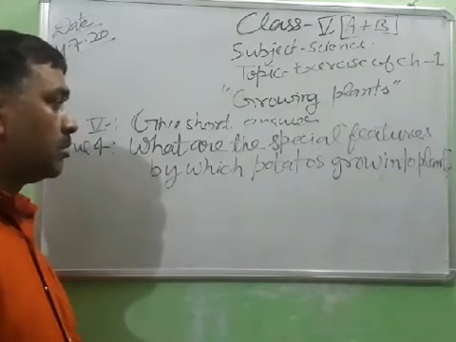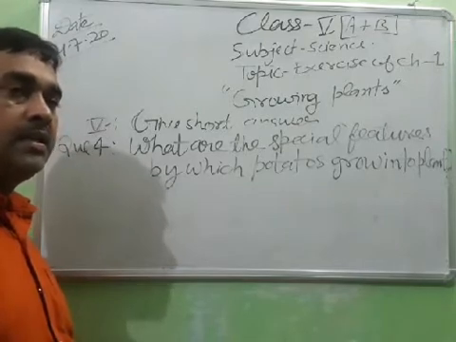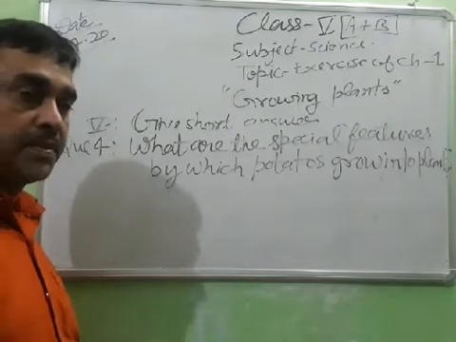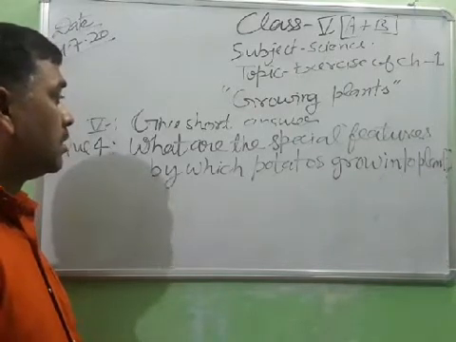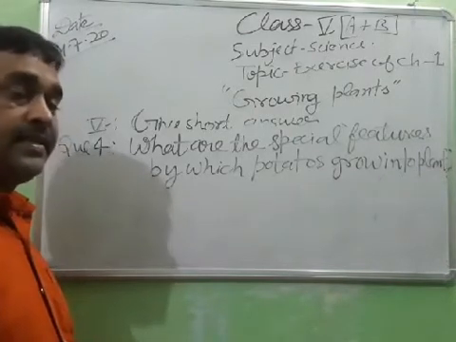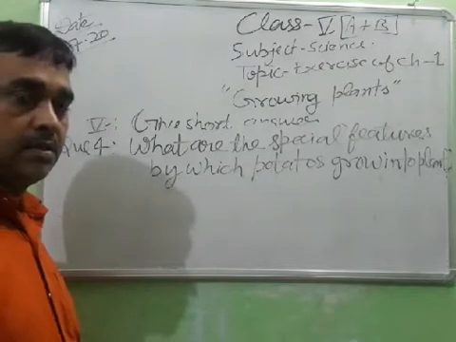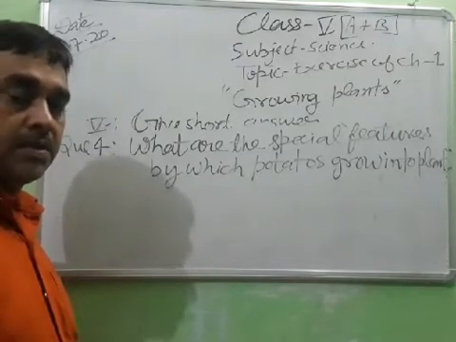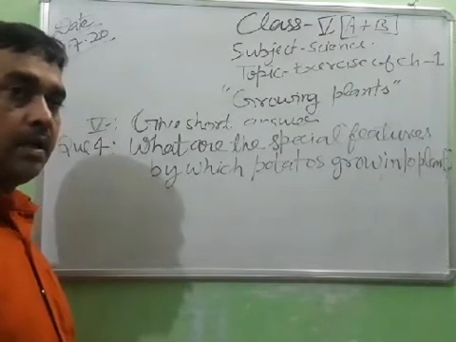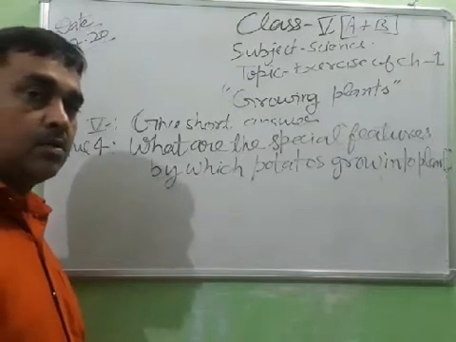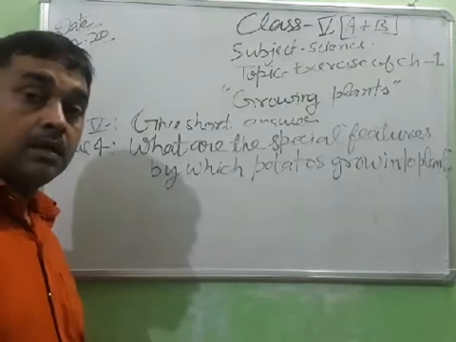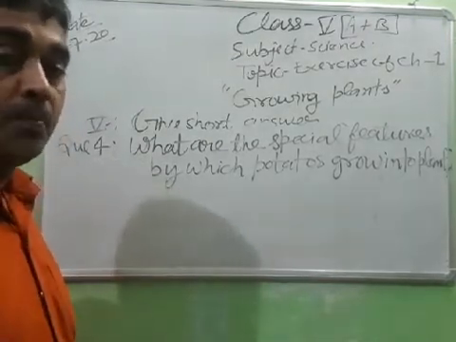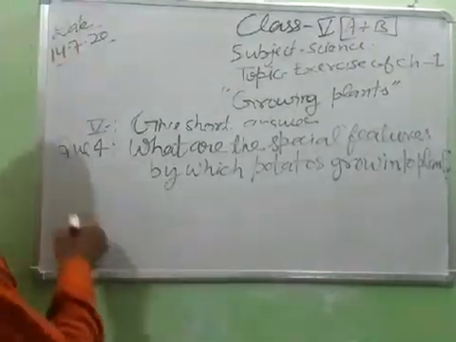Potato, ginger, onion, these are the underground stems. Potato has eyes, buds on its body surface. When cut into small pieces and sown in the soil, they generate new plants. Okay, so write down the answer.